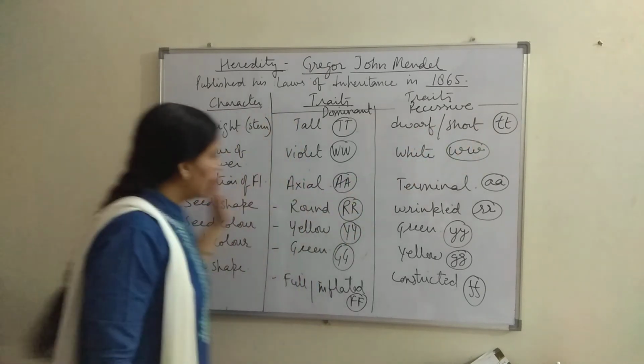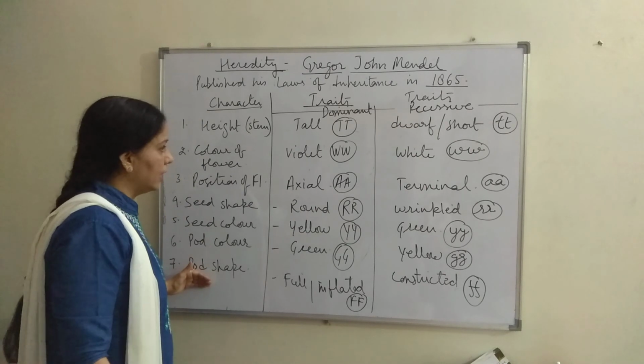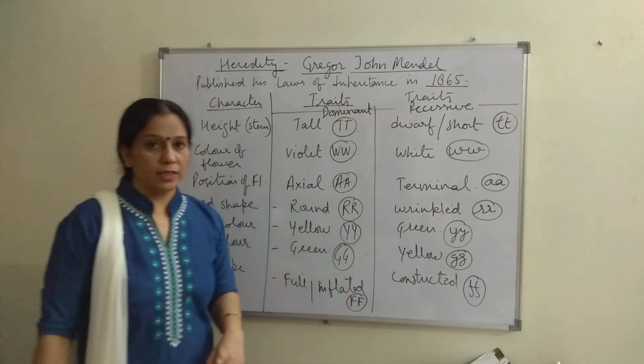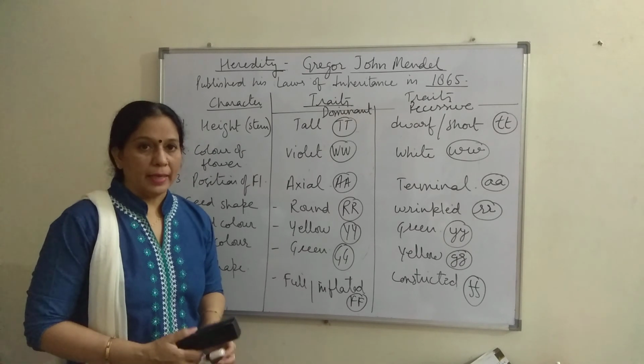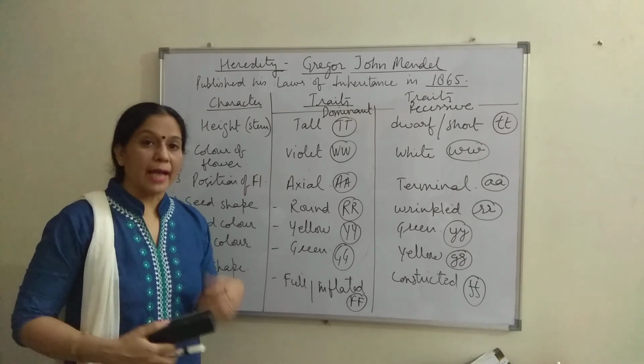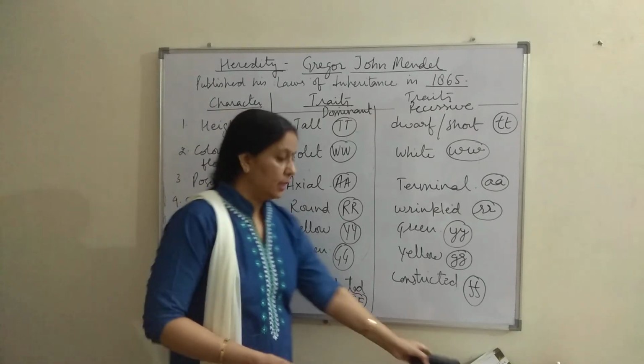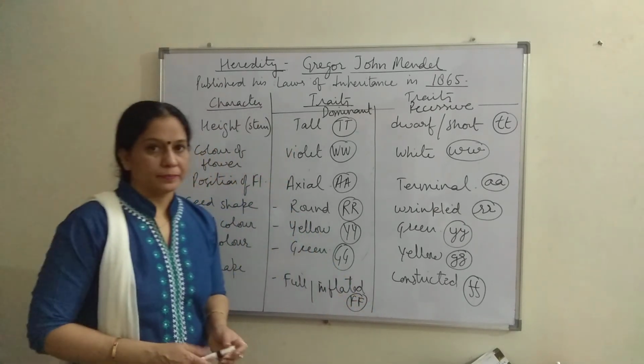So these are the 7 characters and 7 pairs of contrasting traits which are called phenotypic characters. Phenotypic means external features, studied by Mendel on pea plant during his experiments.